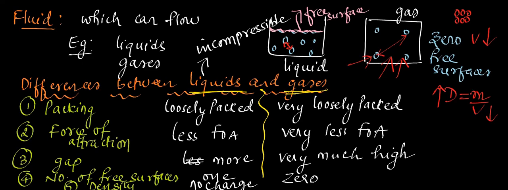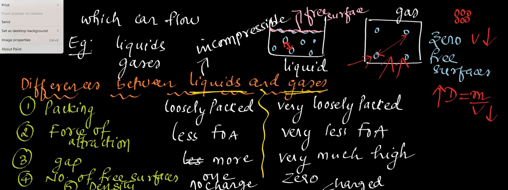So when we talk of density for liquids, no change. But when you take density of gases, it can be changed. But how can you bring this change? By compressing the gas. When you compress the gas, volume changes and hence density changes. Any doubt in this? No. Okay.